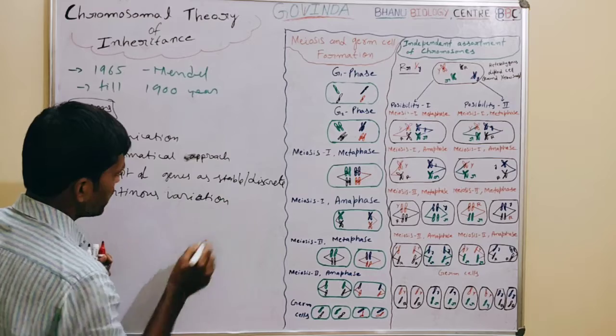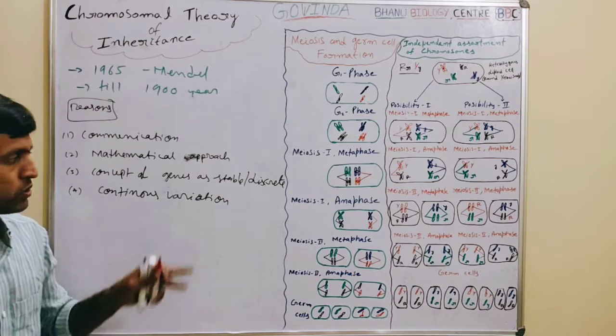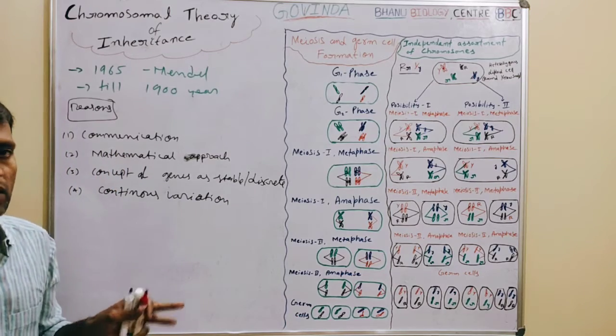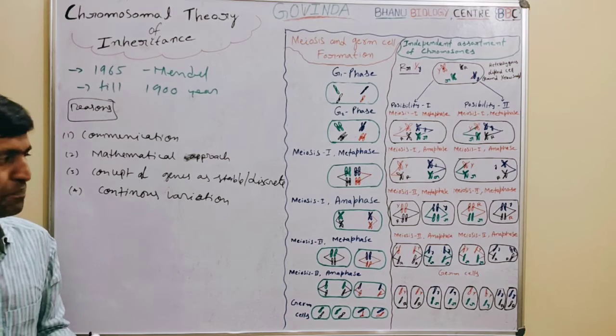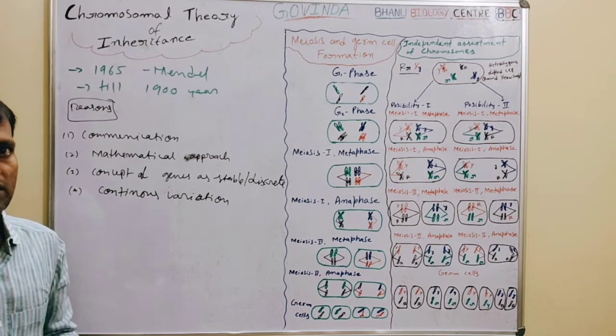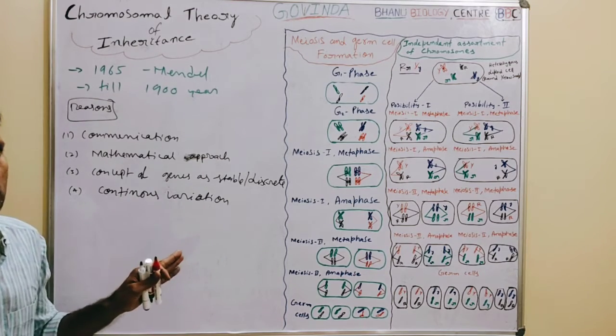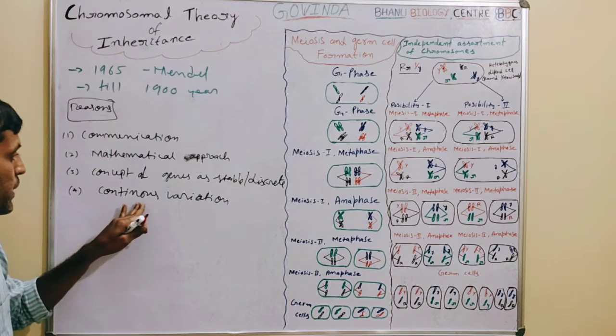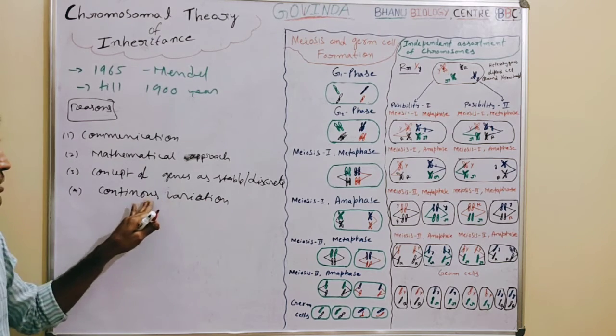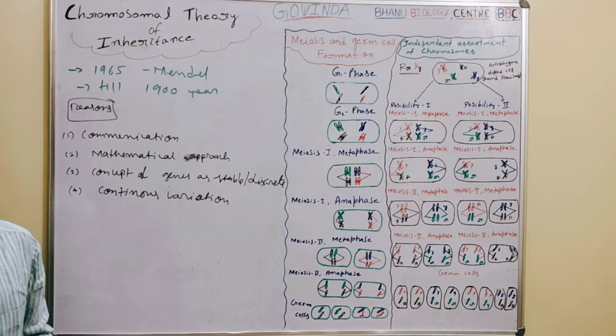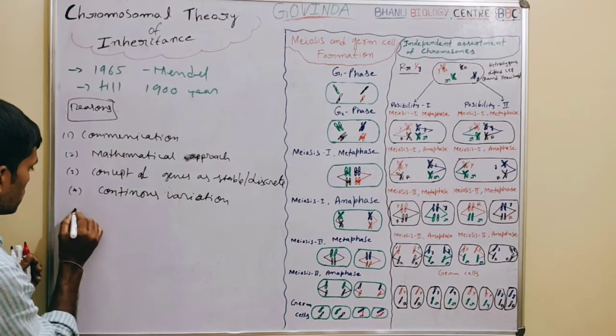Actually, continuous variation is present in nature. So one of his contemporaries, Darwin, was also busy in his research work. They opposed some of Mendel's work because Mendel did not consider continuous variation in his experiments. So that was another reason.